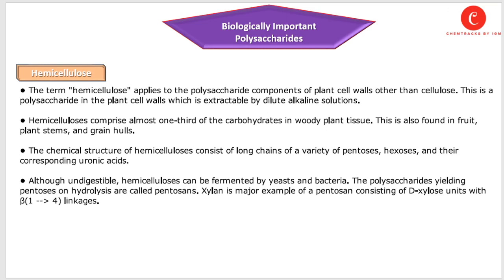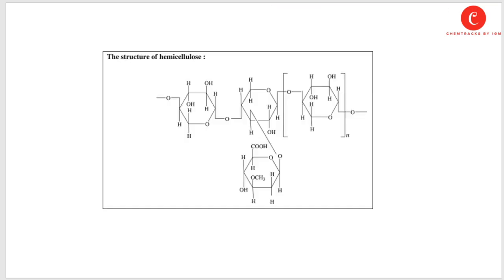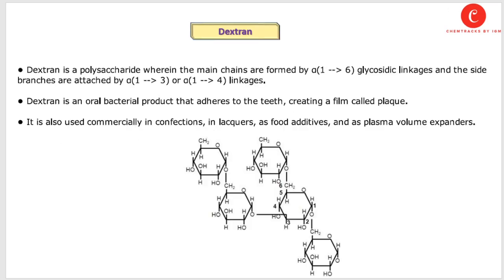Pentosanes are just like furan and pyran. These pentosane sugars are made up of a five-membered ring. Xylan is a major example of pentosane, consisting of D-xylose units with beta-1,4 linkage. This is a common structure of hemicellulose. You can see here the beta-1,4 linkage between two glucose monomers or hexose monomers.